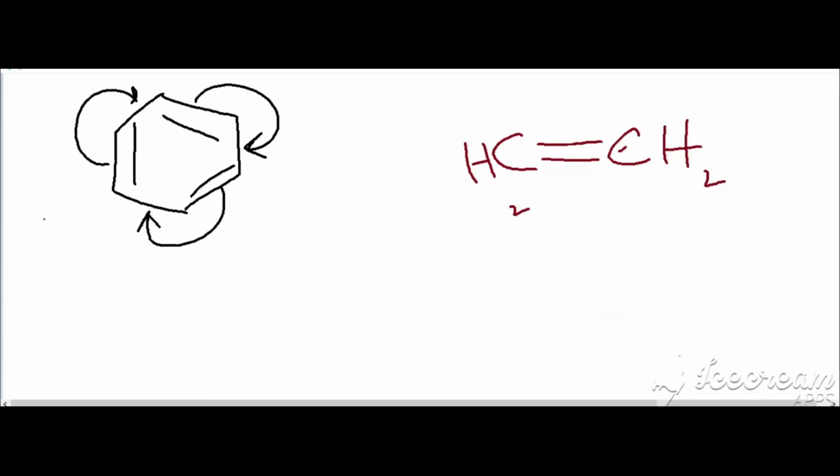In the case of ethene, there is a double bond, one sigma and one pi bond. The pi bond is loosely held between two carbon atoms, so it is very reactive and can be given to any species. As it is capable of donating electron pairs, it is known as a nucleophile, a powerful reactive nucleophile.